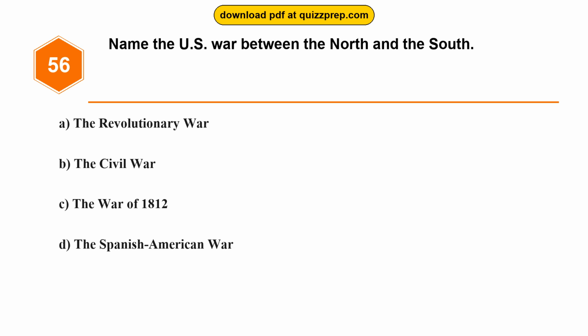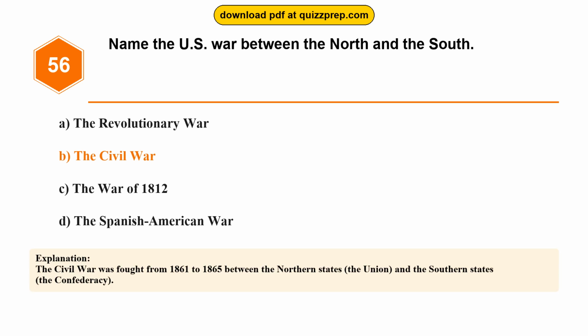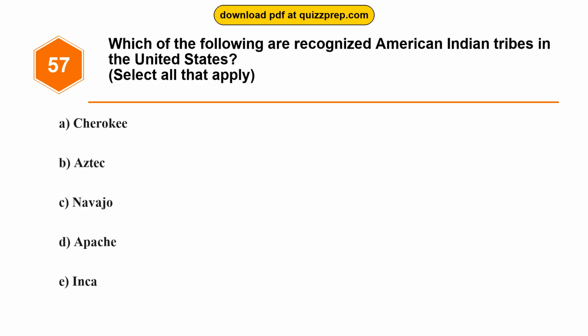Question 56. Name the U.S. war between the North and the South. Option A. The Revolutionary War. Option B. The Civil War. Option C. The War of 1812. Option D. The Spanish-American War. The correct answer is option B. The Civil War. The Civil War was fought from 1861 to 1865 between the Northern States, the Union, and the Southern States, the Confederacy.